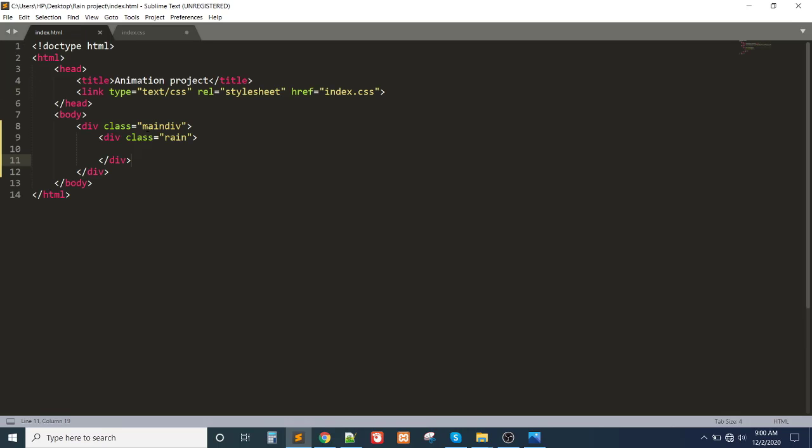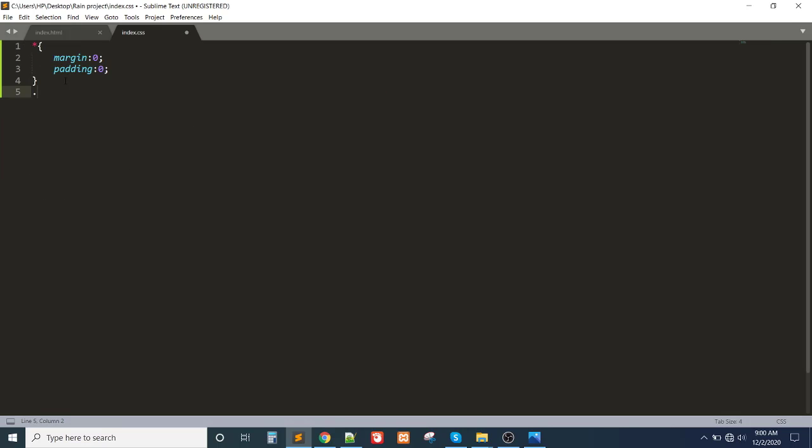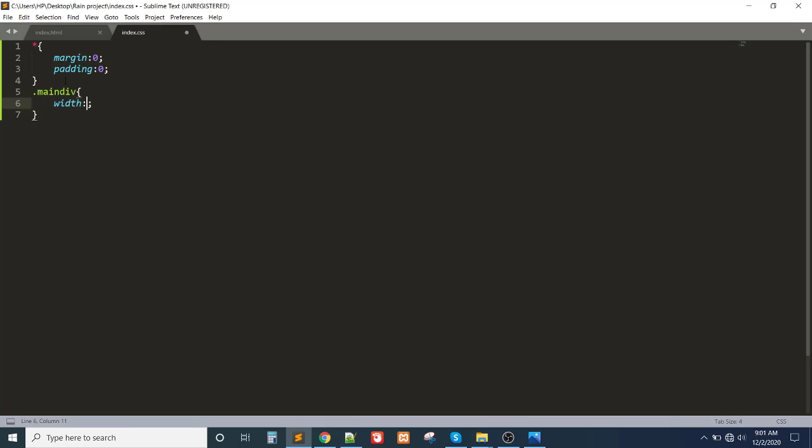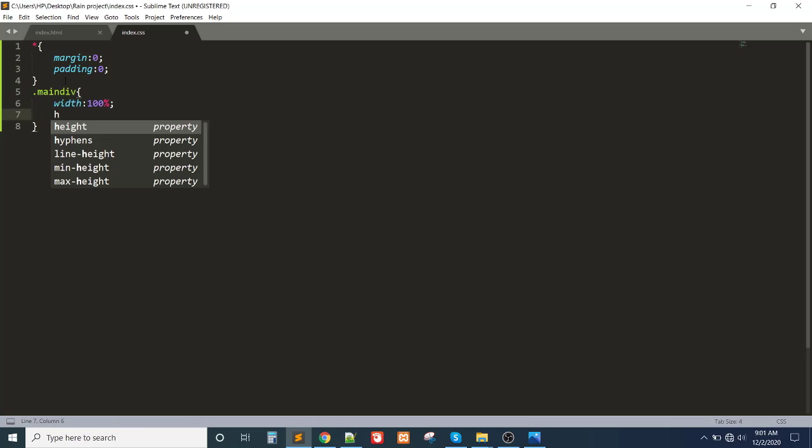This is my class, dot main div. Now I'll write width, which will definitely be 100%, and height will be 100 vh.